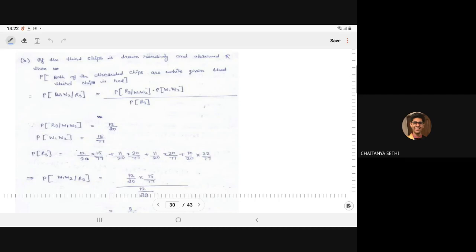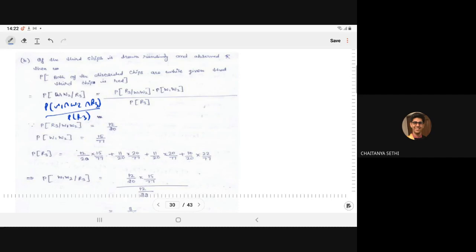This can be written as the probability of W1 intersection W2 intersection R3 divided by the probability of R3. The numerator can be written as the probability of R3 given W1 W2 times the probability of W1 W2.